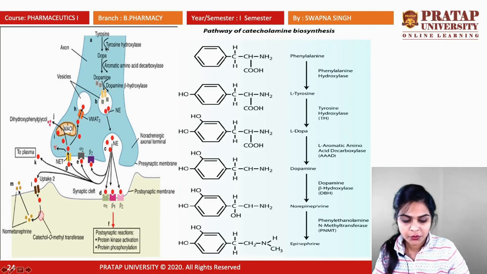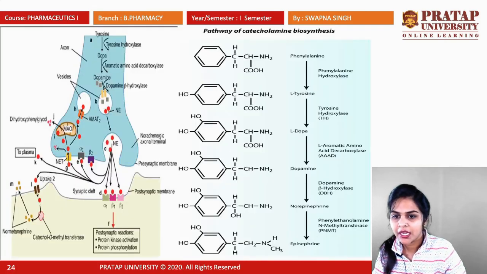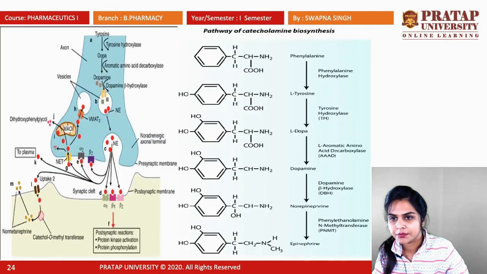After the formation of norepinephrine, the second step is uptake in storage vesicle. This norepinephrine will be enclosed in vesicle form. So all these vesicles contain norepinephrine. After that, the third step is the release of neurotransmitter.